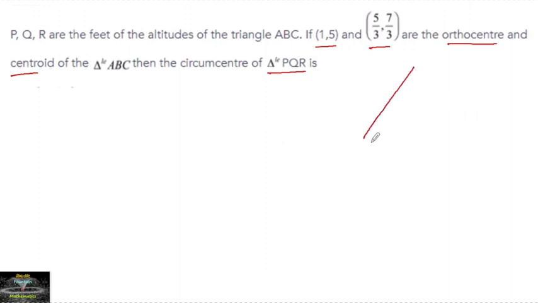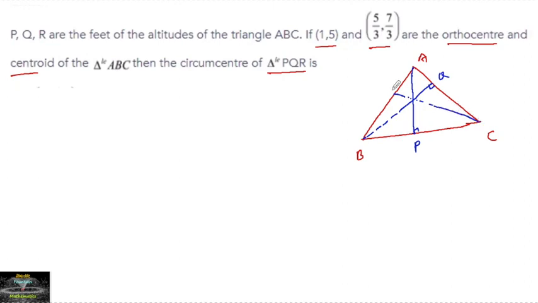So there is a triangle ABC, and PQR are the feet of the altitudes. So let us consider the altitudes. These are the feet of the altitudes, and we know that the triangle which is formed by the feet of the altitudes is a pedal triangle. So this PQR is a pedal triangle.